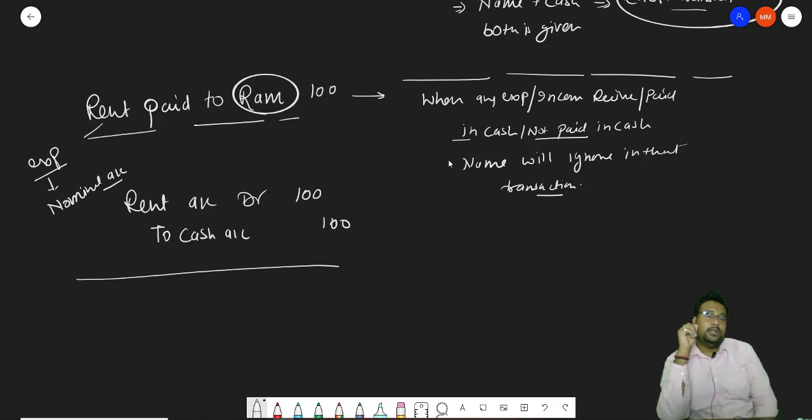So always remember, the name will matter when it is a transaction of purchase and sale of goods, or purchase and sale of machineries, like assets. Like suppose machinery purchased on credit from Ram. Here the name will be considered. But when it is a matter of expense and income, like commission received from Sham, rent paid to Ram, salary paid to Ravi, the name will be ignored. There is no use of the name in that.